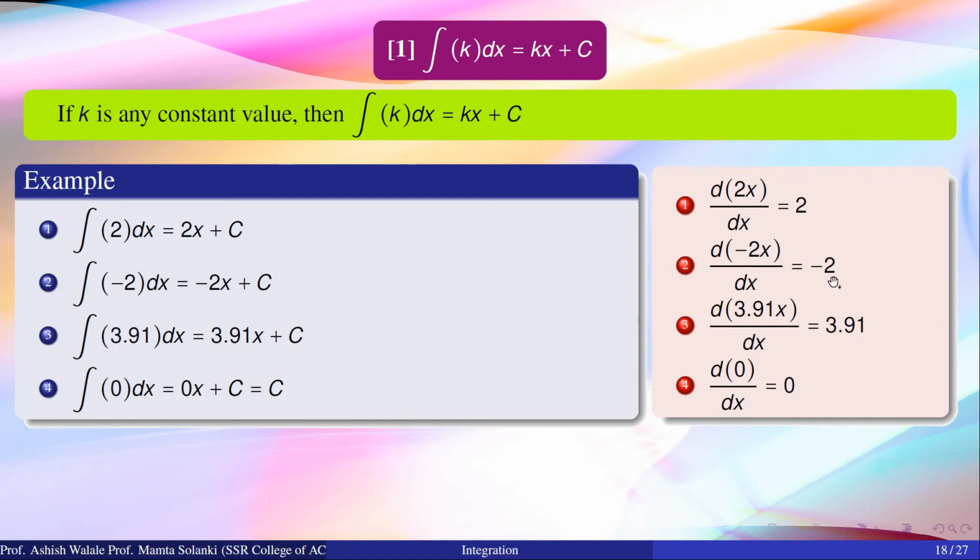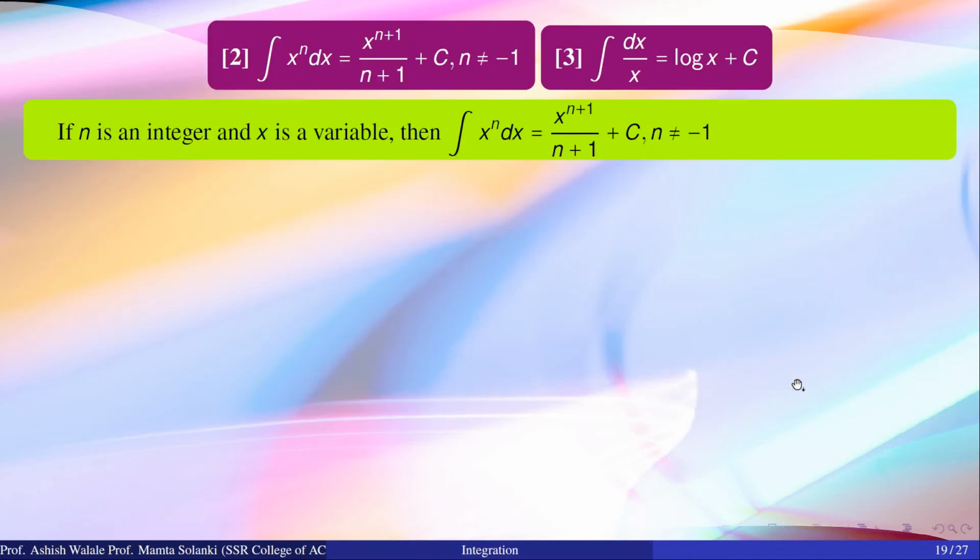Derivative of minus 2x is minus 2, so the integration of minus 2 dx is equal to minus 2x plus c, and so on. So the integration is nothing but simply the antiderivative.